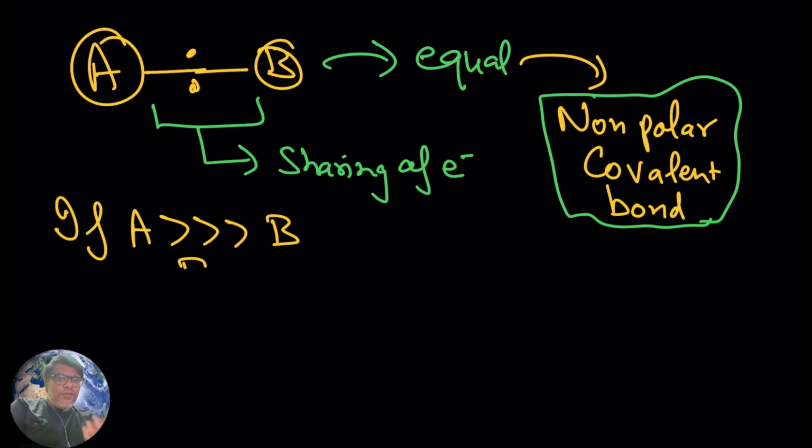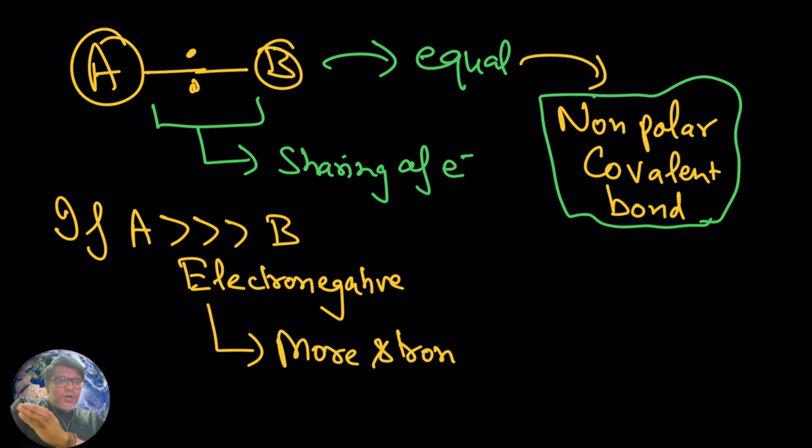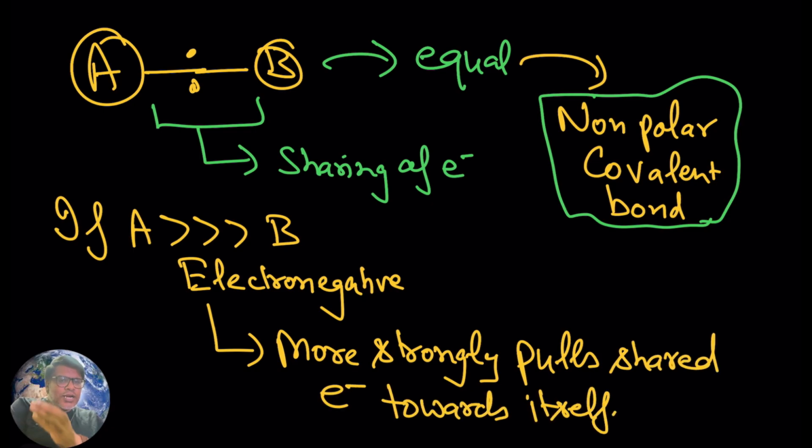Now here, if you consider another situation, let's suppose A is more electronegative than B. This means A is going to pull the shared pair of electrons. A and B have shared the electrons, but now A is more electronegative than B, so the shared electrons will be shifted towards A. So the A atom more strongly pulls the shared electrons towards itself.